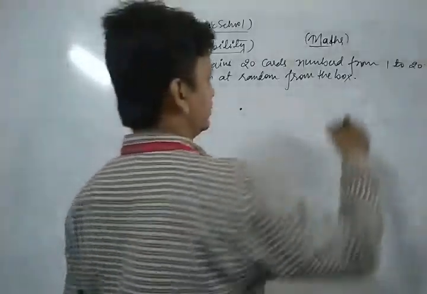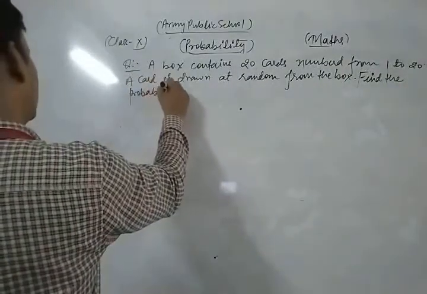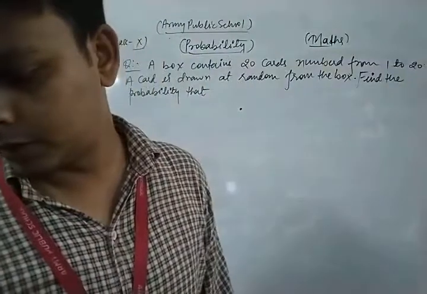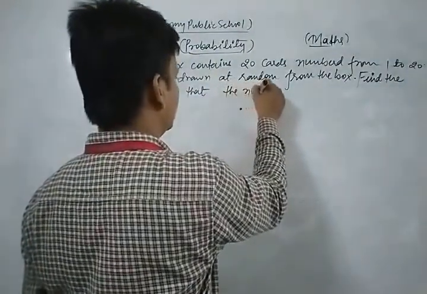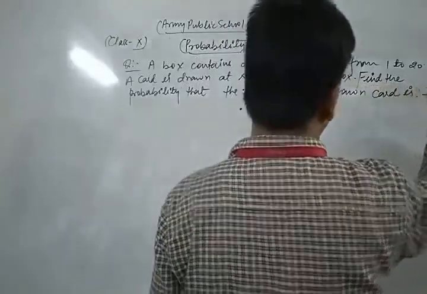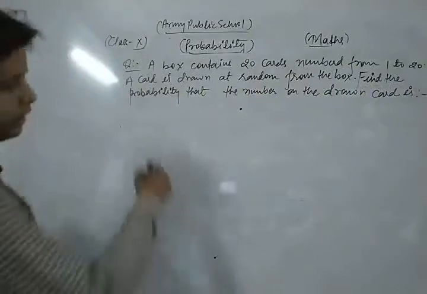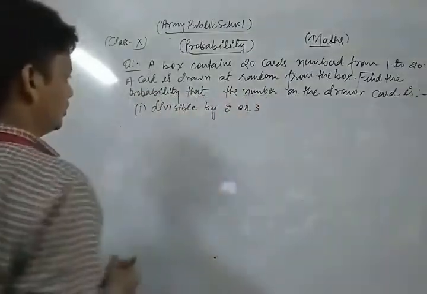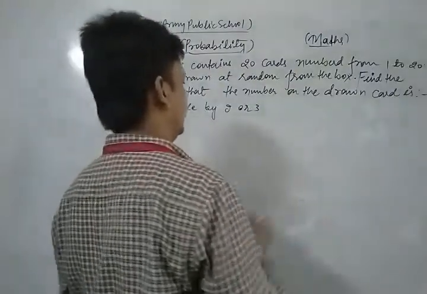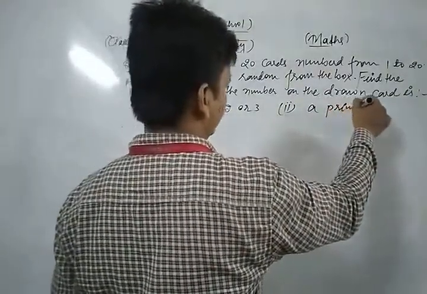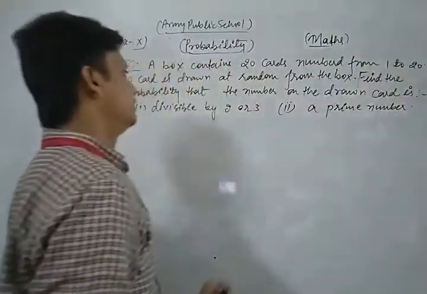Find the probability that the number on the drawn card is, first, divisible by 2 or 3, and second, a prime number. Now let's see its solution.